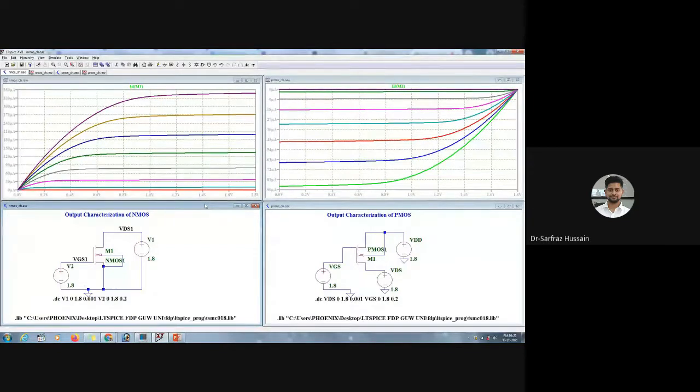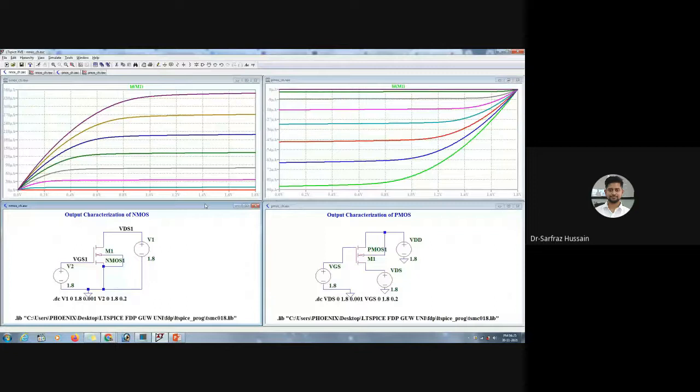Next is that we can plot these particular graphs, we can save the data of these graphs, and we can plot it in MATLAB also, and we can do the calculations using MATLAB. So these are some of the advantages of using LTspice. And there are a lot of models available from Analog Devices or others. There is a large variety of models available on the internet that you can use with LTspice.